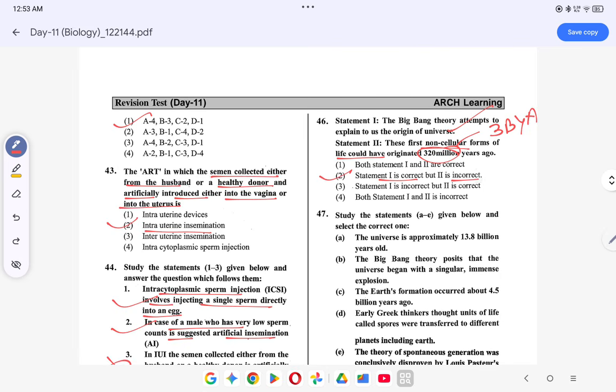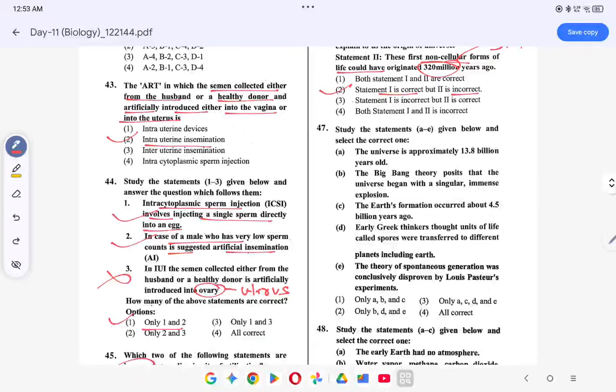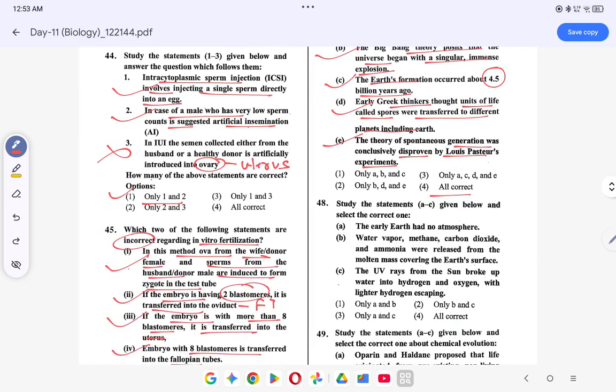1 इज करेक्ट बट 2 इज इनकरेक्ट। Okay, the universe is approximately 13.8 billion years old. This is correct. Big Bang Theory points that the universe begins with a singular immense explosion. This is correct. Earth was formed around 4.5 billion years ago. This is correct. Early Greek thinkers thought units of life transferred to different planets, including Earth. Panspermia. This is correct. Theory of spontaneous generation was conclusively disproved by Louis Pasteur's swan neck experiment. This is correct. So, all of them are correct. Come to your next question.